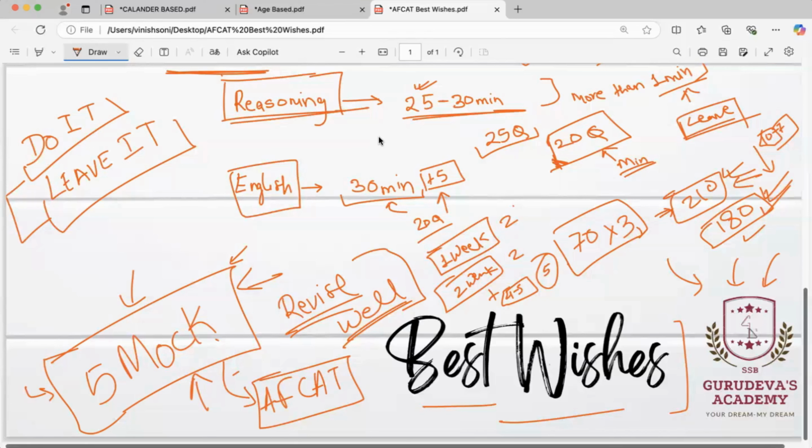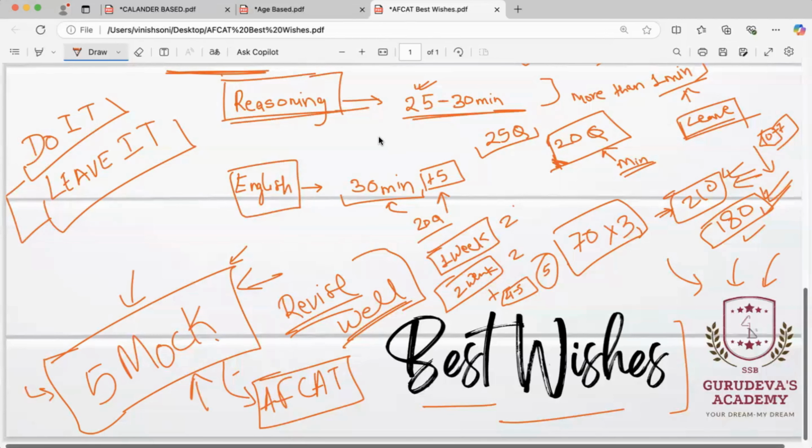But from your side, one thing I want is that we complete all the syllabus. Let's revise all the things which we have learned till now. Go through the PDFs, go through the notes which you have prepared and which we have discussed in the class. All the PDFs are available with you. Go through all of them once, and then sit in your test. And do this for each test.